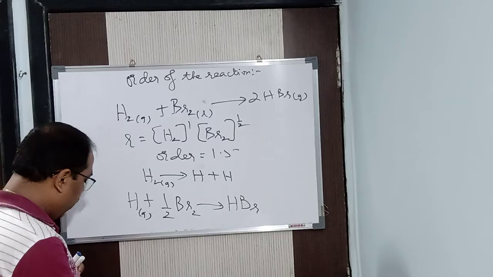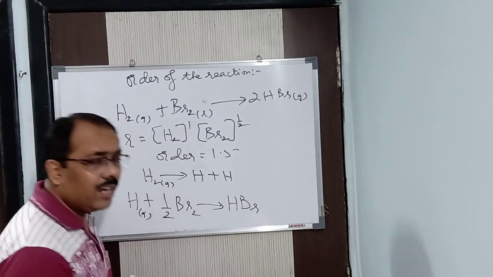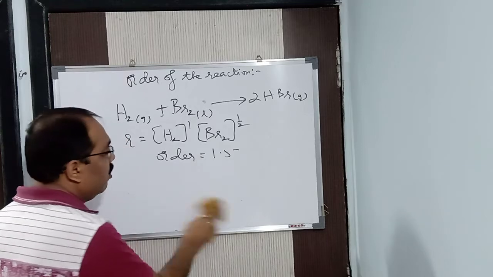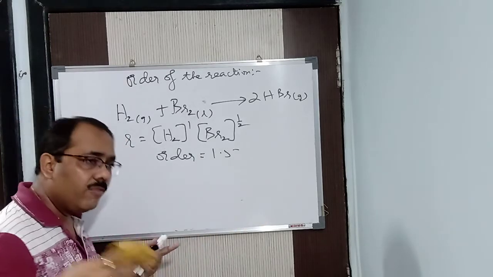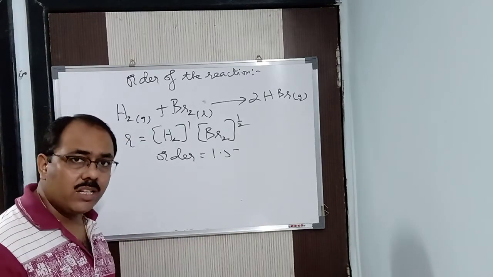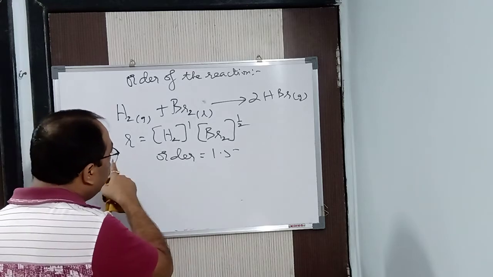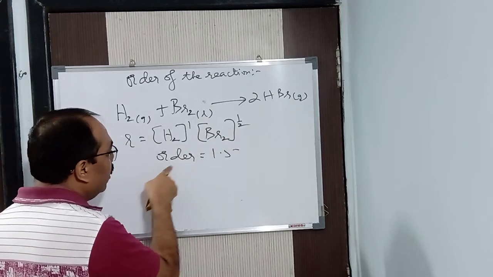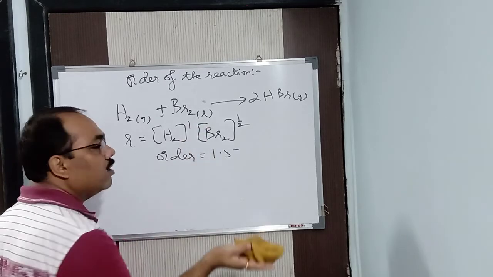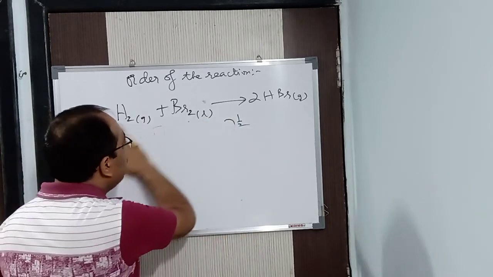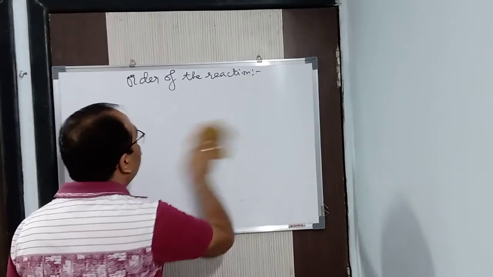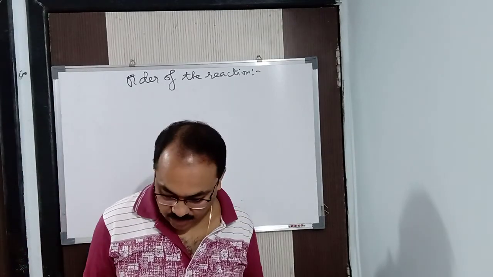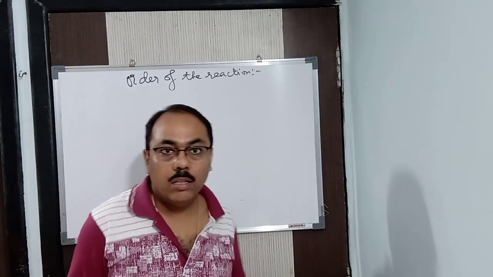So how do I know this? Experimentally I know it. This will not be given to you; you did not have to know it. I am saying this for your knowledge. For you, the reaction will be given, and you will just add up the powers to get the order of the reaction. So the order can be 0, 1, 2, 3, it can be fractional, it can be negative, as I said. Got it? The order of the reaction. Okay? Thank you very much.